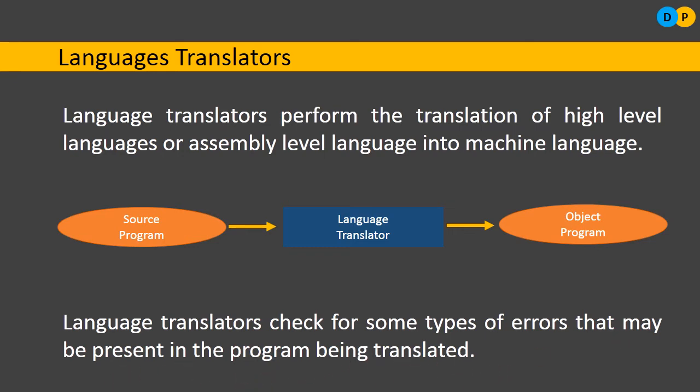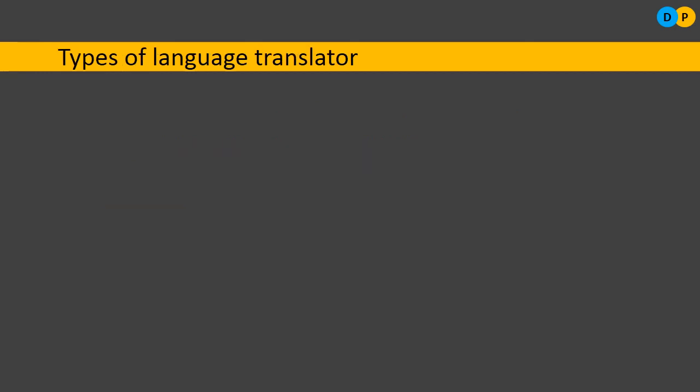Okay, so this is the thing with respect to language translators. Now let us study the different types of translator programs. The different types of translator programs are, the first one is assembler, followed by compiler and interpreter.